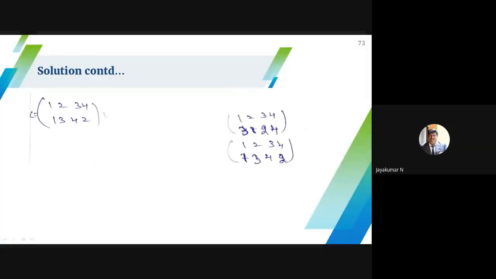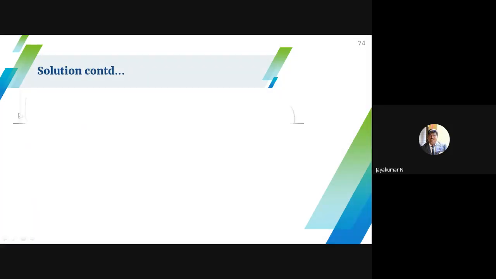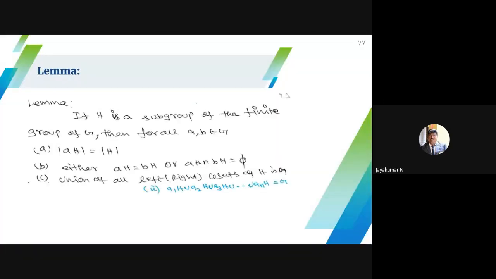Go through it. If you have any doubt, ask me. Refer to this problem up to this point. If you understand the problem, fine; if you have any doubt, ask me.